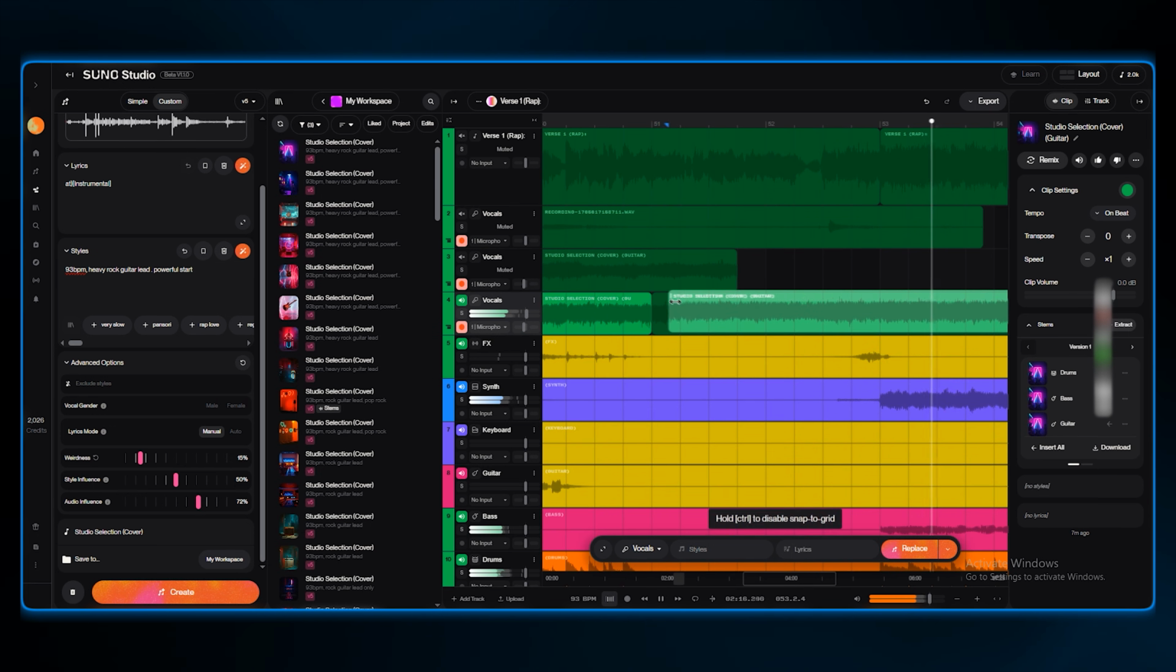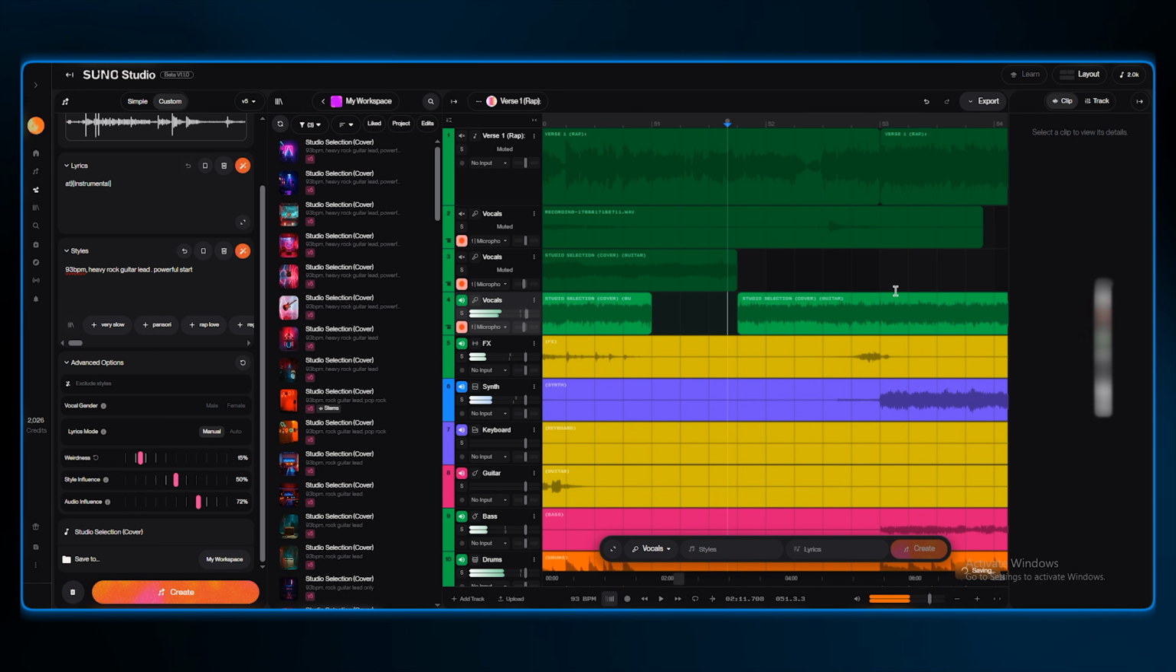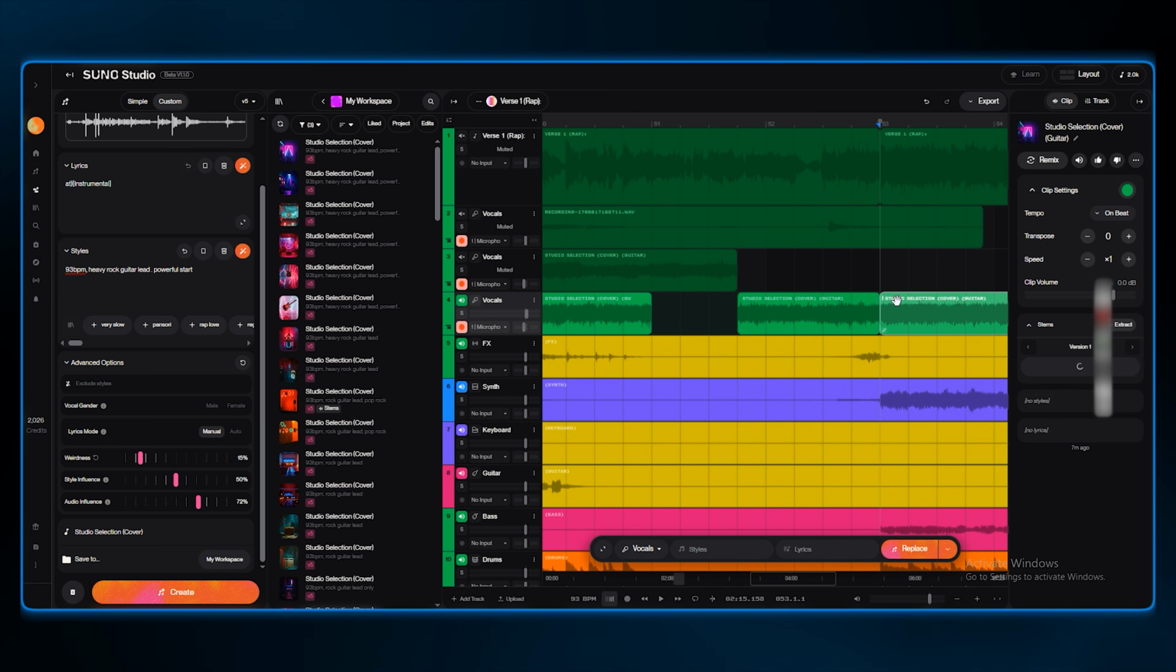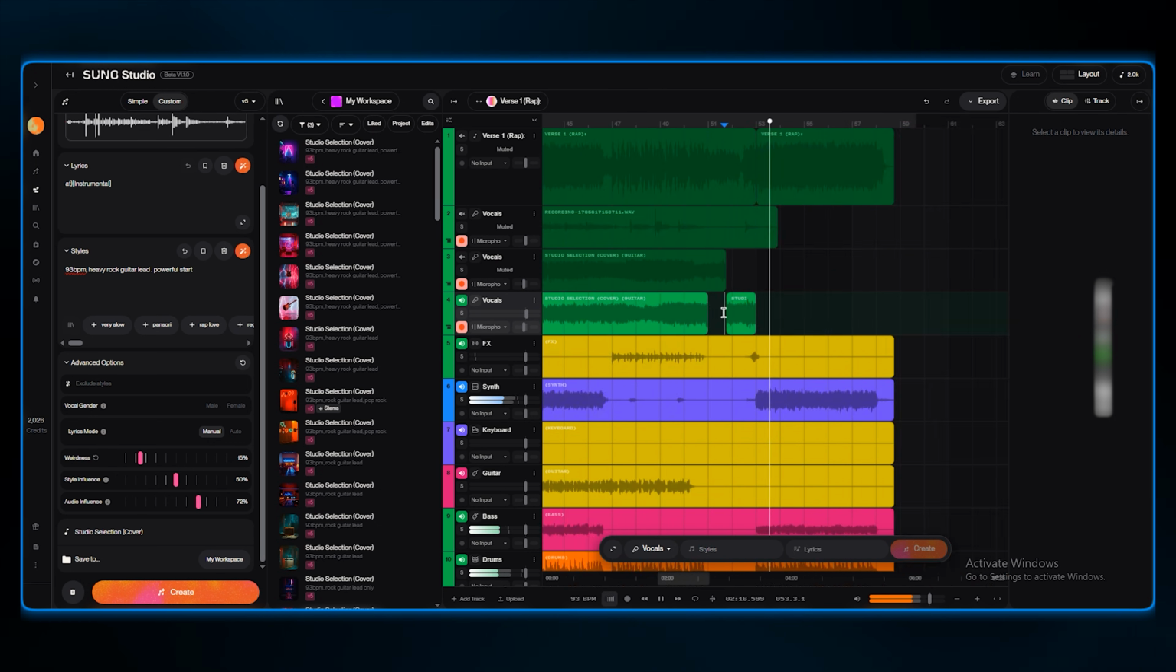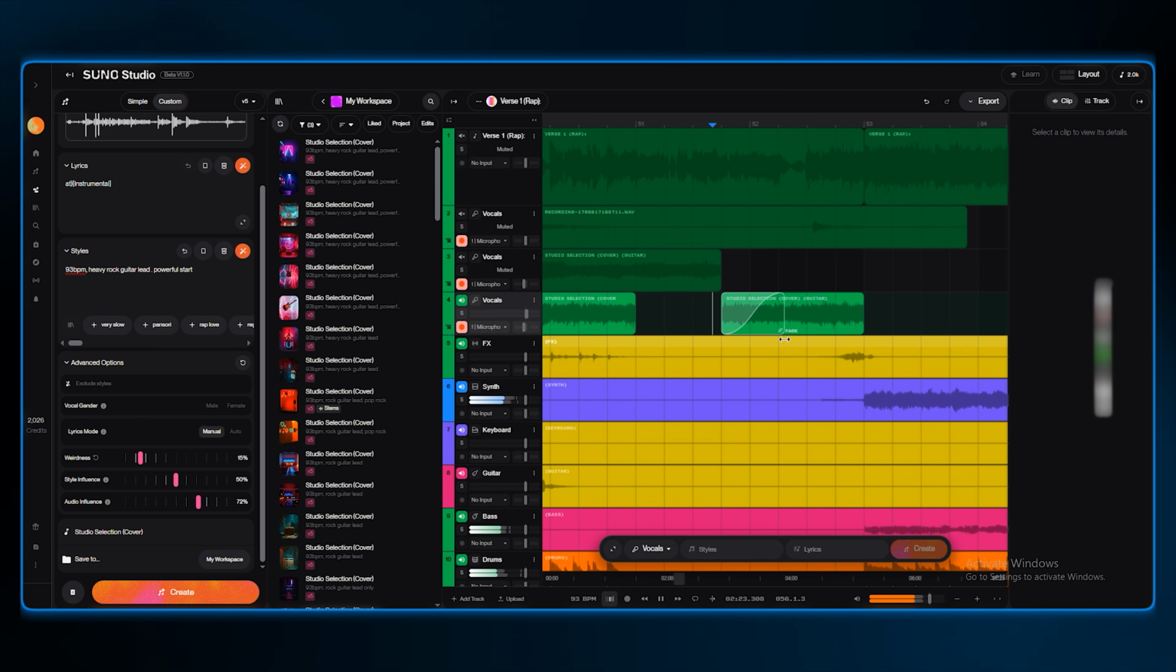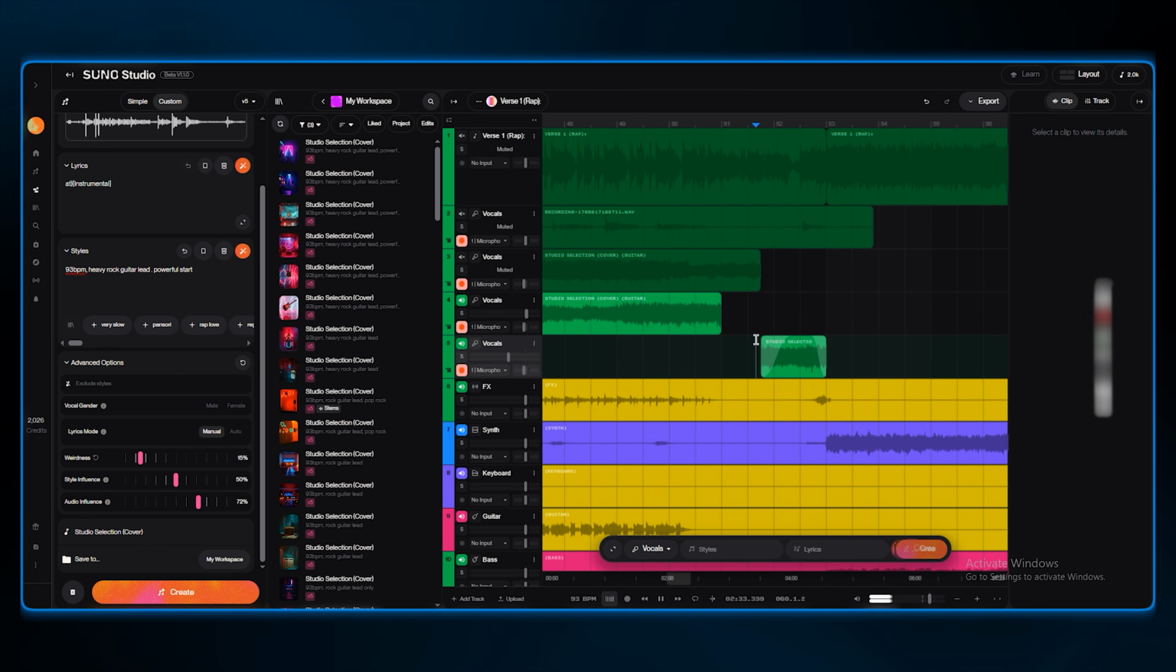Now, notice that while it gave me the solo I hummed, the AI had also improvised a bit afterwards. While I don't need this extra stuff, I'm keeping a little bit of it as it aids well into the transition. I'm positioning it right here at the transition.